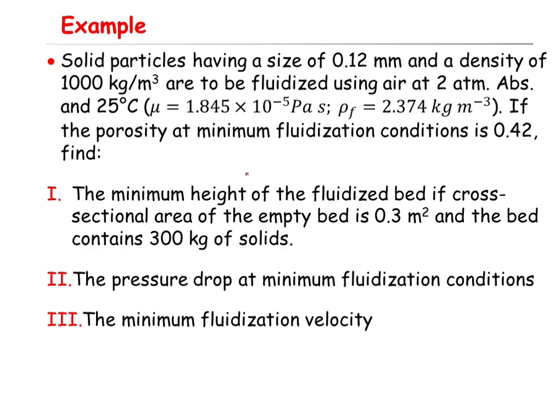At that temperature, you have the viscosity and the density of the fluid. The porosity at minimum fluidization conditions is 42%. The first part of the question is the minimum height of the fluidized bed if the cross-sectional area of the empty bed is 0.3 square meter and the bed contains 300 kilogram of solids.